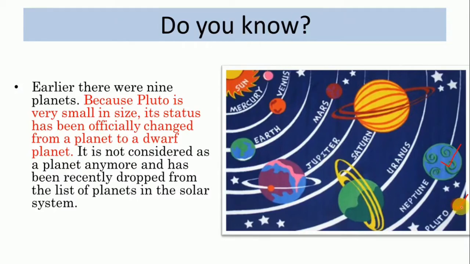It is very small, right? So the status of planet that it had been given has now been officially changed from a planet to a dwarf planet. Okay, to a dwarf planet.